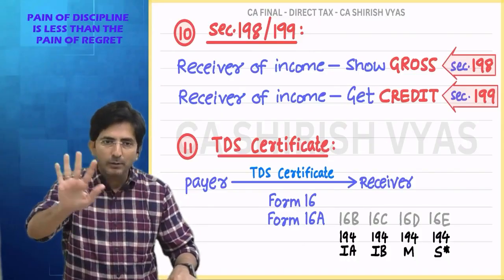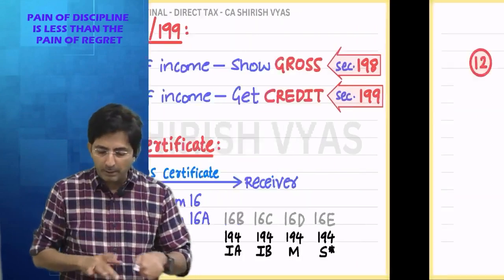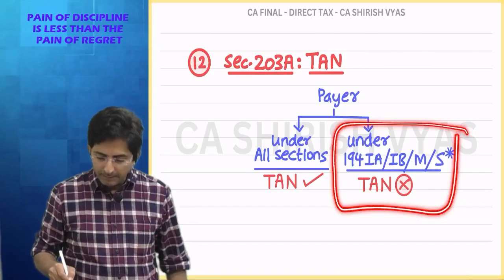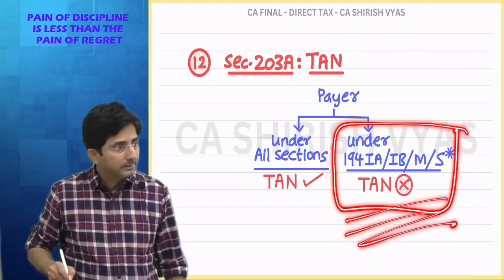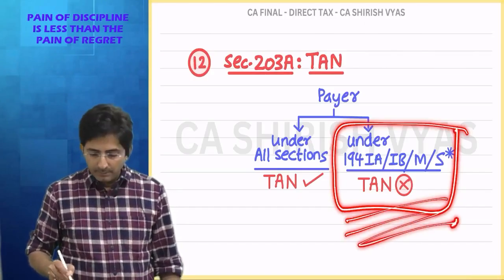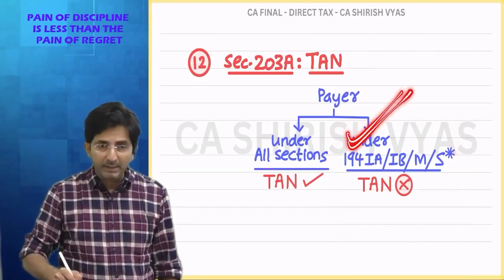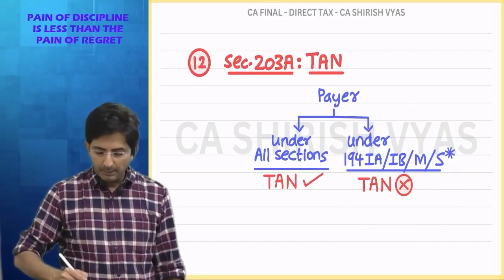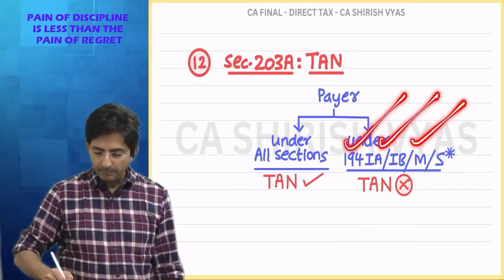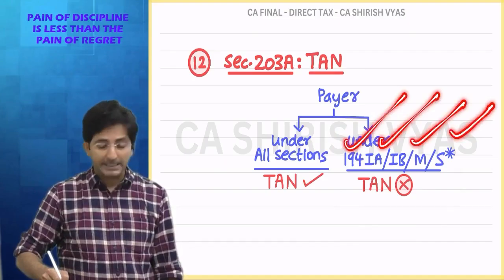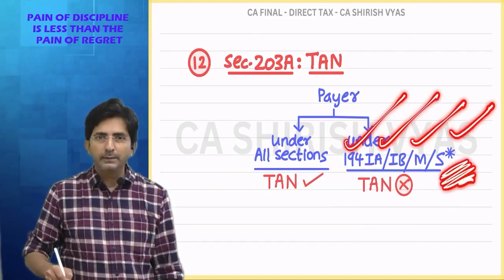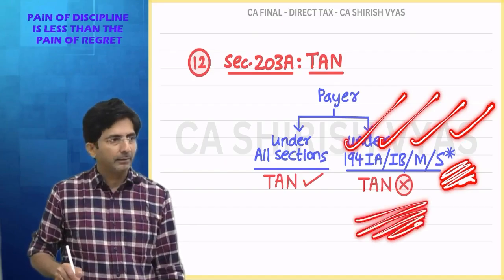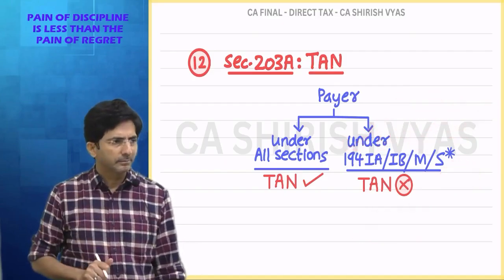So you are exempted from this work if you are under 194IA, IB, M, S. If you become a tax deductor under IA, IB, M, and S, where S with an asterisk means a small individual or HUF buying cryptocurrency, then there is no need to apply for TAN. Directly you deduct the TDS.